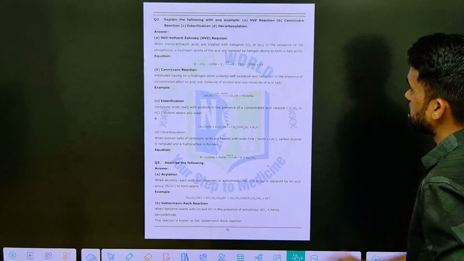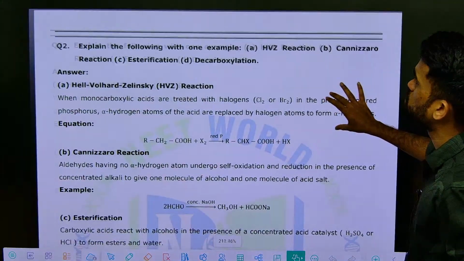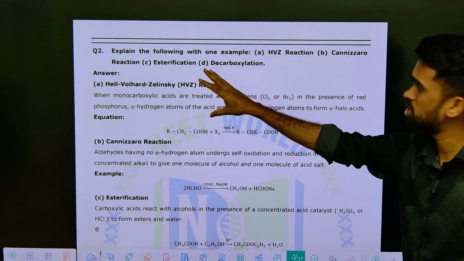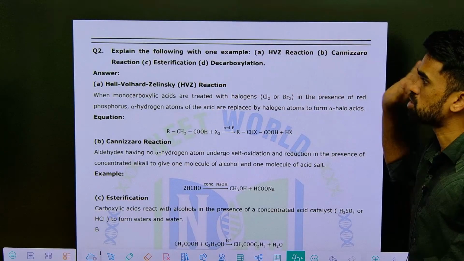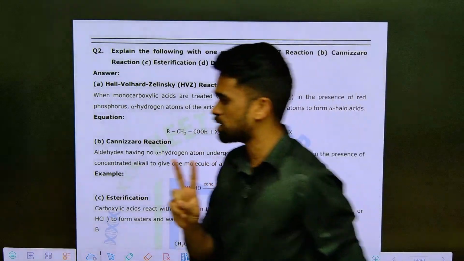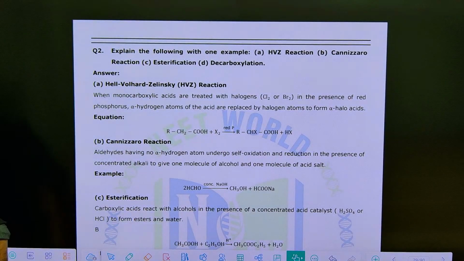The next one is the second question, which is: explain the following with one example. HVZ reaction, Cannizzaro reaction, esterification reaction, and decarboxylation. So there are 4 reactions here also. Each reaction carries 2 marks, so a total of 8 marks. This is also an 8-mark question. Just read it, and I will explain everything.